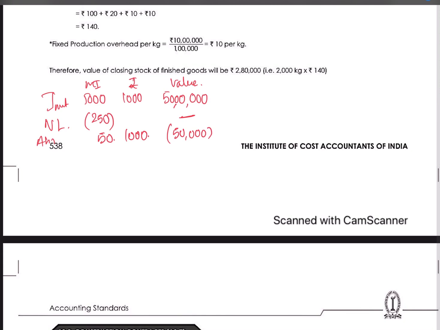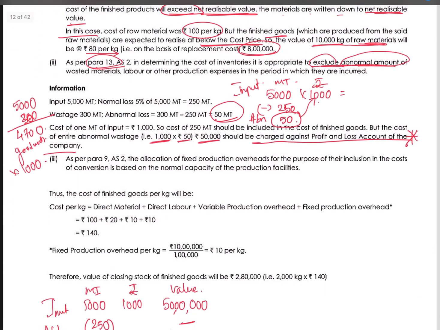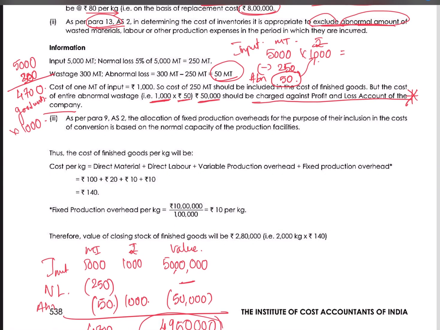We will reduce it, so this will become 4700 metric tons, and the value will come up to 47 lakhs 50,000. Okay, this will be the value of our inventory at the end, because the good units' price will bear the normal loss, while the abnormal loss is charged off.